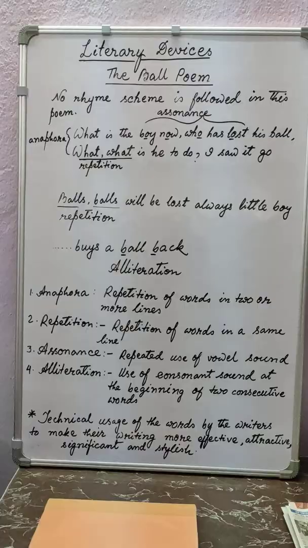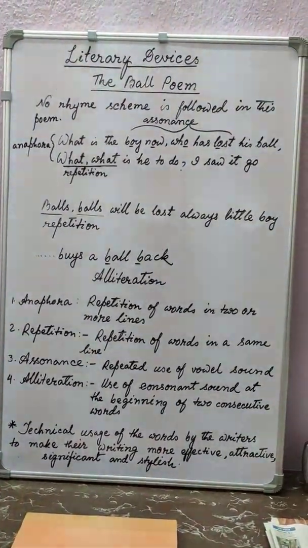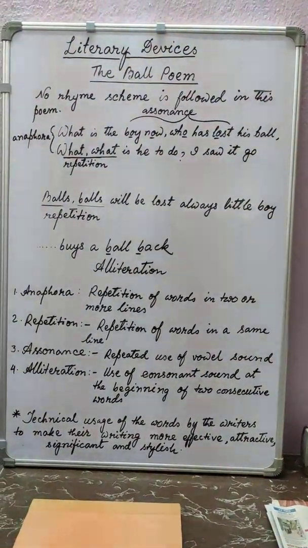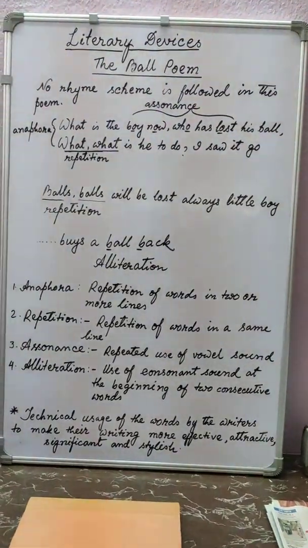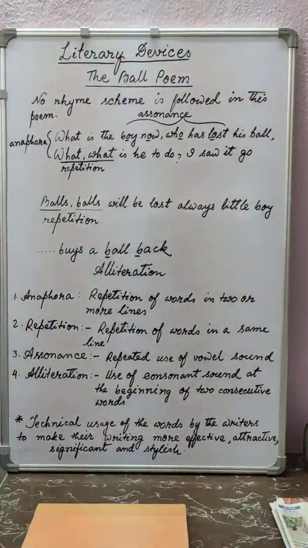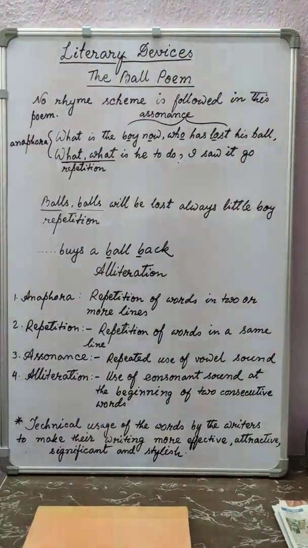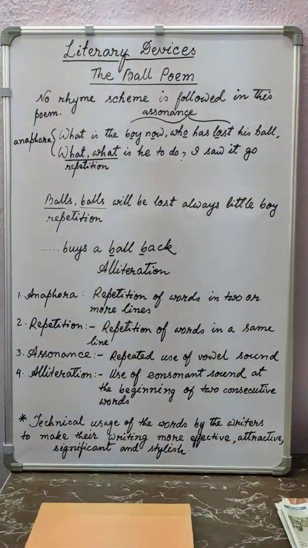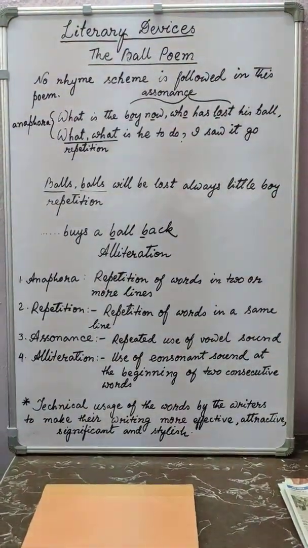And no one buys a ball back. No one buys a ball back. Ball, back. B is a consonant. So we are getting two consonant sounds in the beginning of consecutive words, so it will be considered as alliteration.